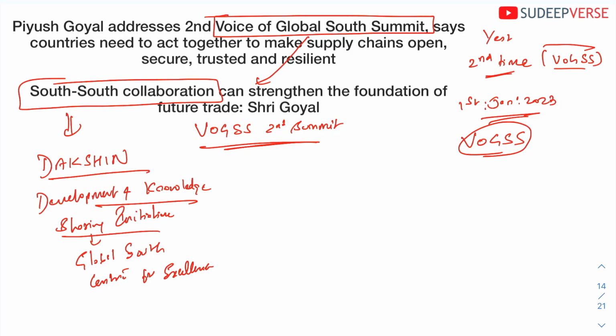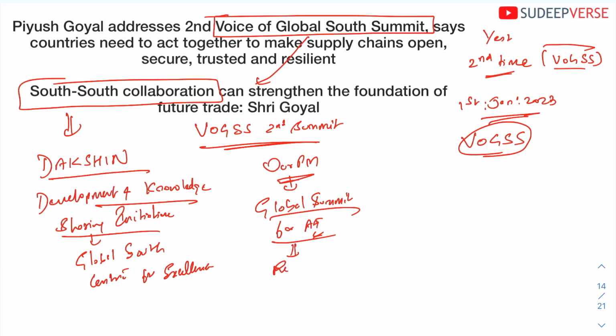The next is our Prime Minister has announced that in 1 month we will be setting up something called Global Summit for Artificial Intelligence. This is very, very important and very much required in India. And this is basically for responsible use of AI. It is mainly for responsible use of AI.